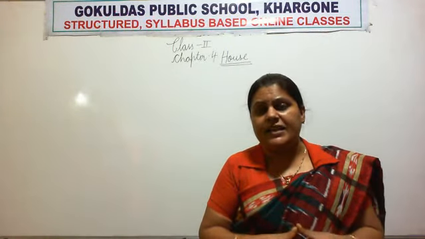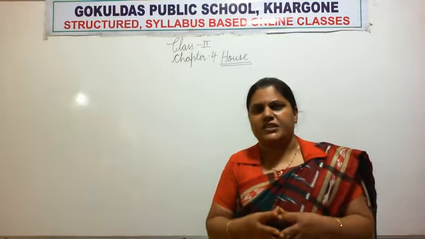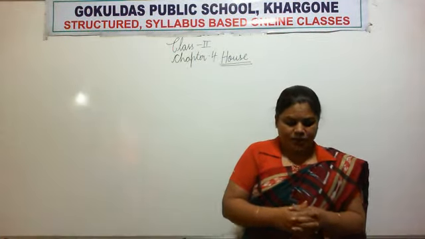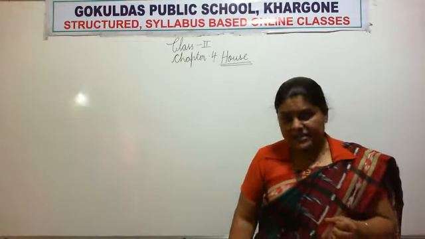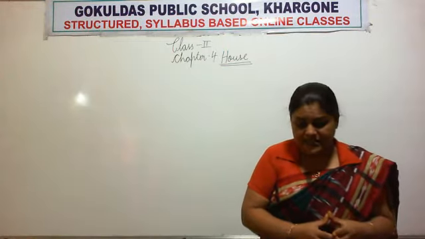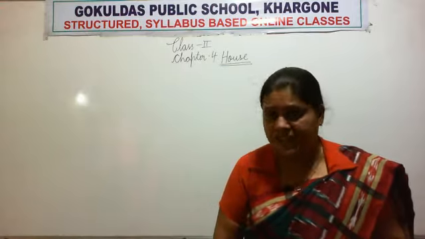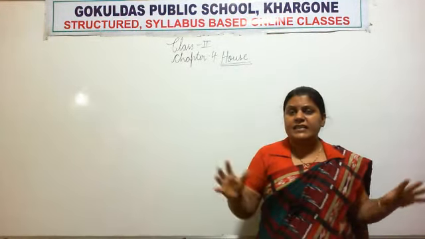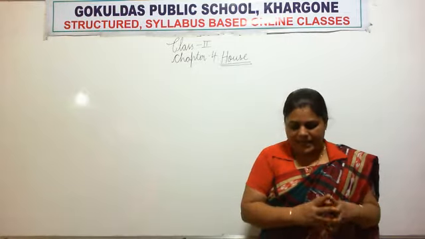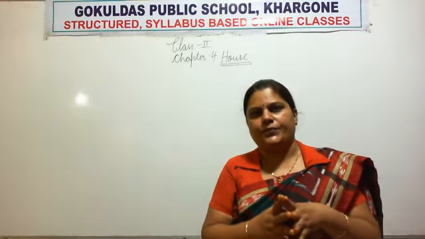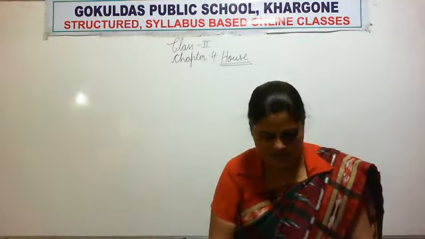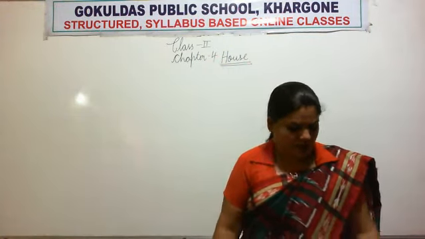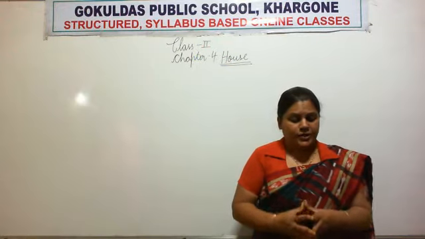So here some names are mentioned, right? I will read those names. A dog lives in a kennel, a horse lives in a stable, a lion lives in a den, a cow lives in a shed, birds always make a nest on a tree, and a hen lives in a coop. Right? Now I am going to turn the page, I am opening page number 24.